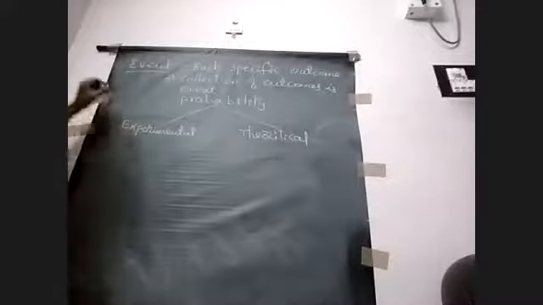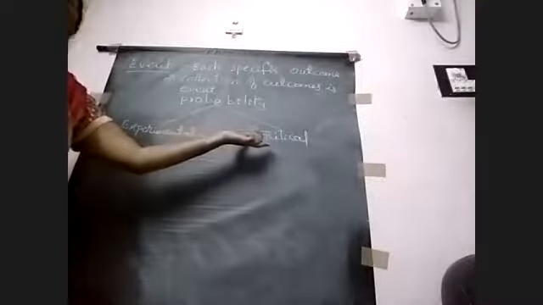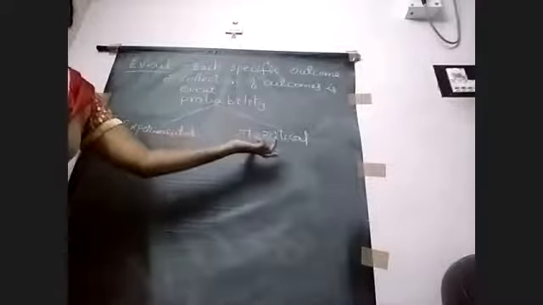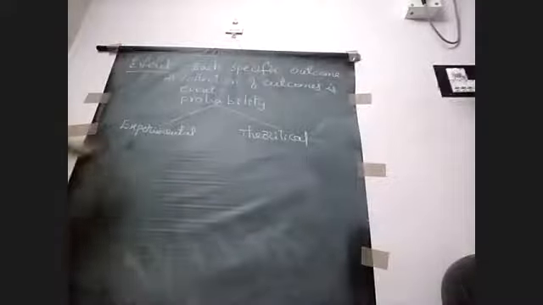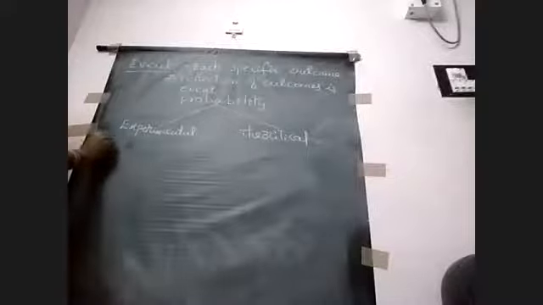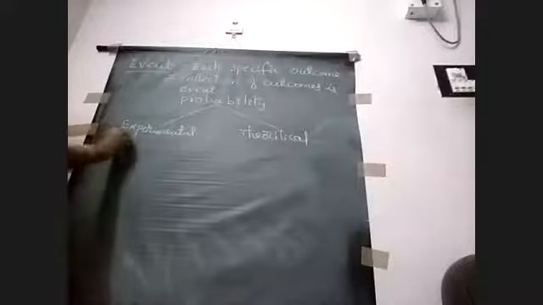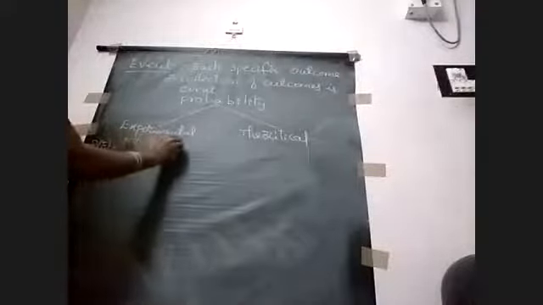Theoretical probability. So what is experimental probability? So getting the probability by doing an experiment is called experimental probability. And getting probability without doing the experiment, or guessing or assuming or predicting the result of the experiment, is nothing but theoretical probability. So they have their own probability formulas. In experimental probability, the formula is P of E is equal to the number of tries